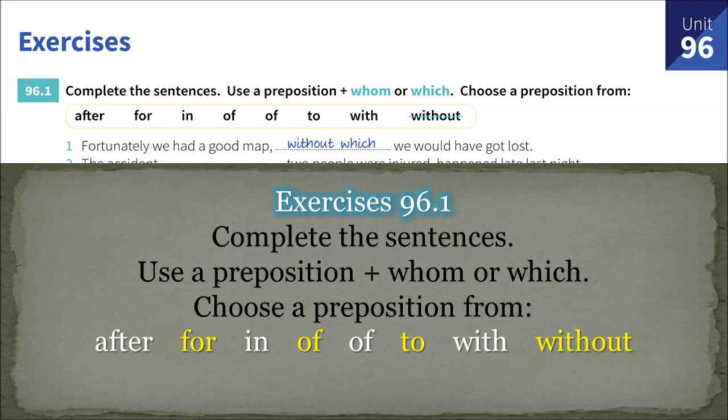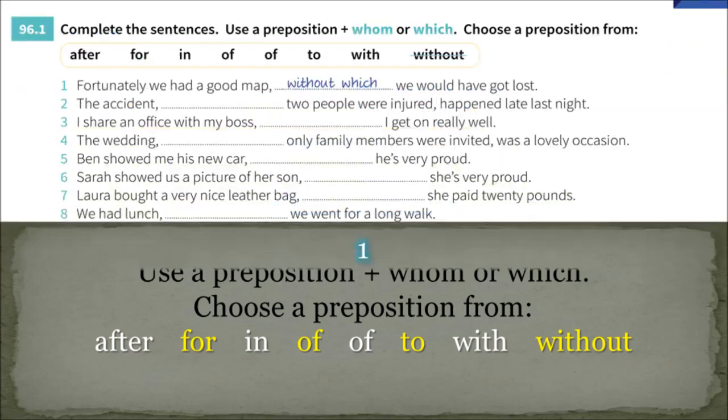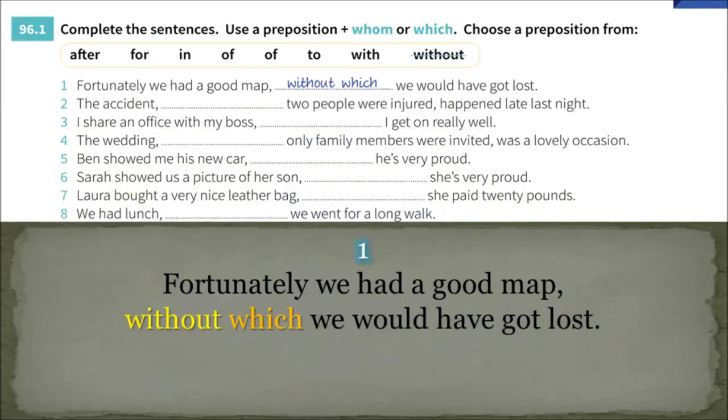Exercises 96.1. Complete the sentences. Use a preposition plus whom or which. Choose a preposition from after, for, in, of, to, with, without. Fortunately we had a good map, without which we would have got lost.